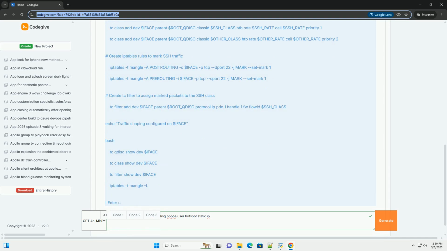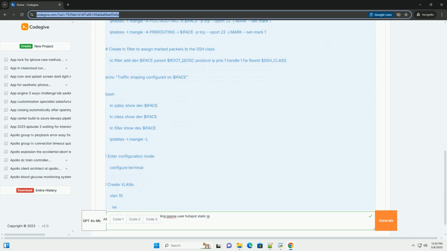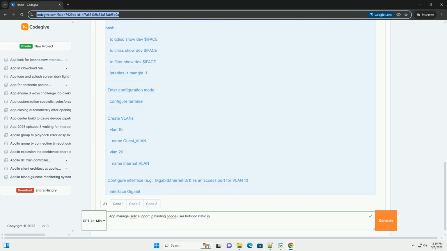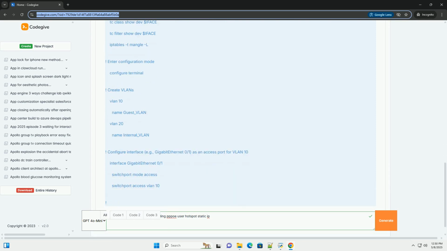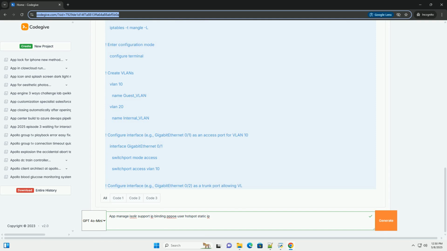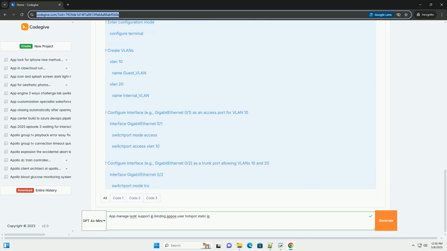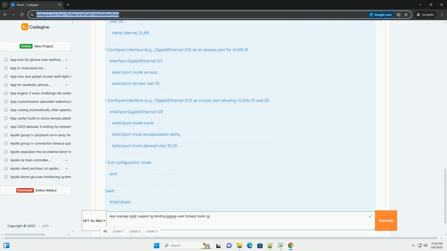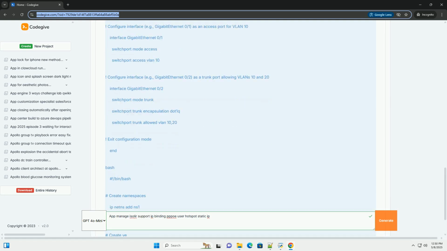We'll explore how to isolate user traffic, manage applications, assign IP addresses using different methods (static, DHCP, PPPoE), create hotspots, and bind IP addresses to specific MAC addresses for enhanced security.